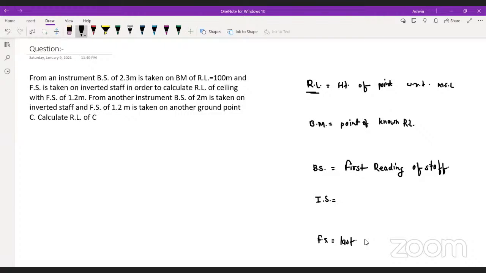Foresight reading will be the last reading on the staff. Yes or no? And the intermediate sights are the remaining readings. Okay, remaining readings. Do you guys agree with me? Yes or no? I know, intermediate readings.